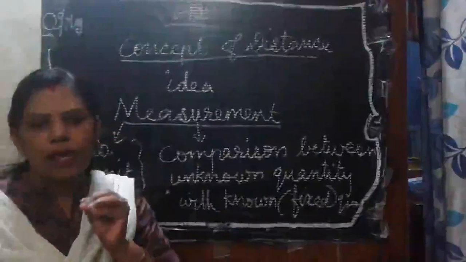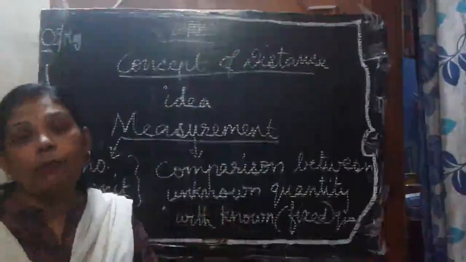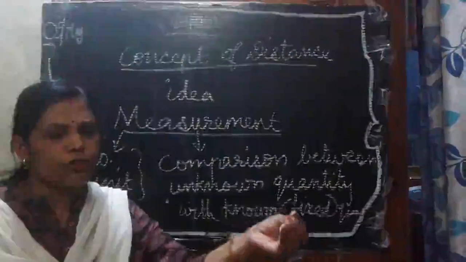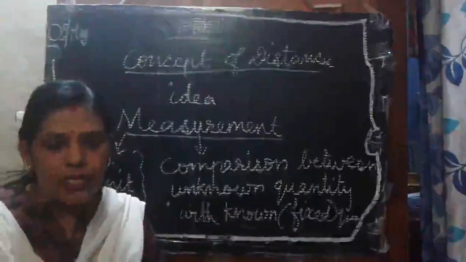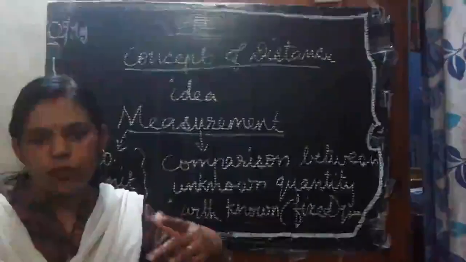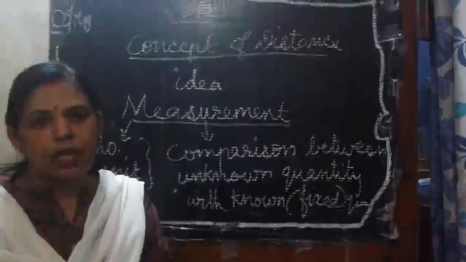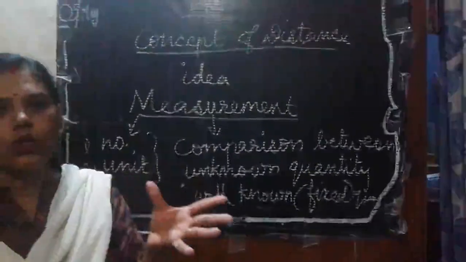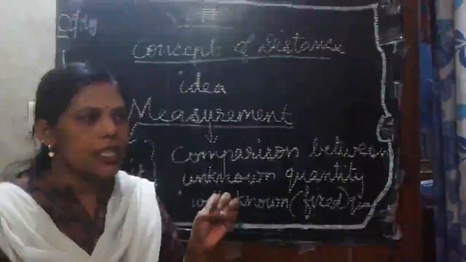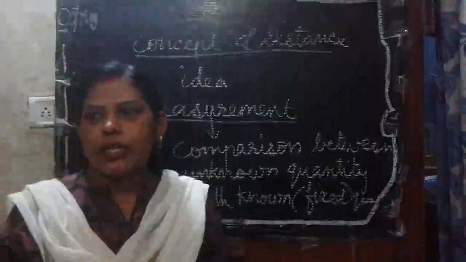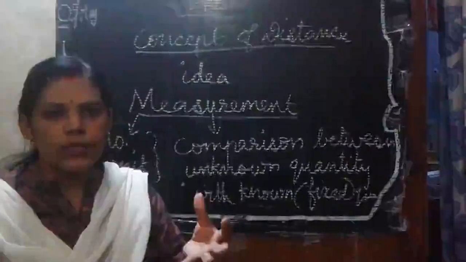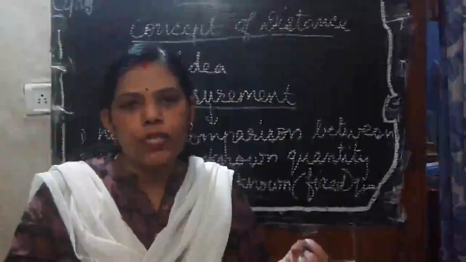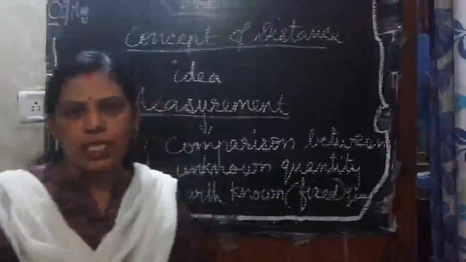See, how will we always measure? If you are asking somebody's weight, what question will you ask? How much do you weigh? So how many kilos are you? You will ask that, right? Or if you want to measure sugar for 2 kg, you will ask how many kilos it is, right?